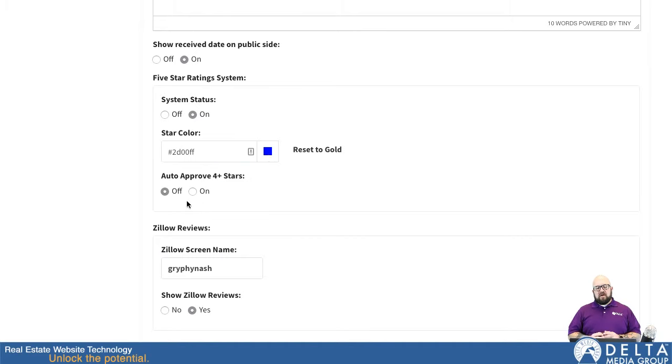The other thing I can do here is have it automatically approve any reviews that come in that are 4 stars or greater. This can be nice in that you won't have to interact with the system as long as there's a high star rating on a review. The system will just approve it and display it automatically. You won't have to actually go in and do anything. If you leave it off, then every review that's submitted, regardless of what star rating they gave you, will go into Needs Reviewed, and you'll have to go in and approve it. If you have this on, if it has 4 stars or more, it'll automatically go into approved, so you won't have to go in and approve it.